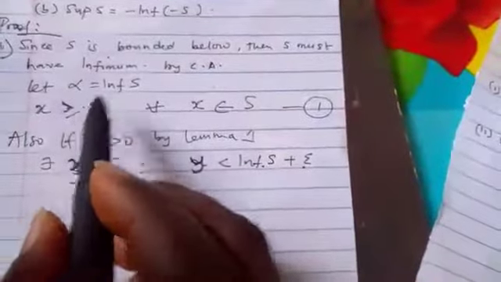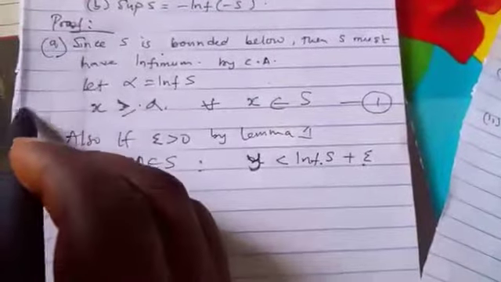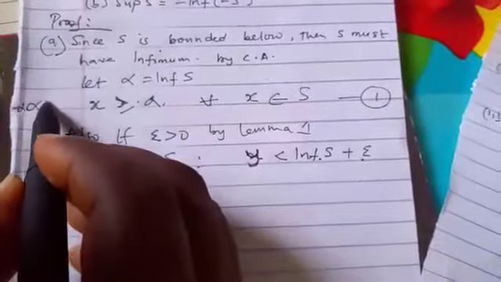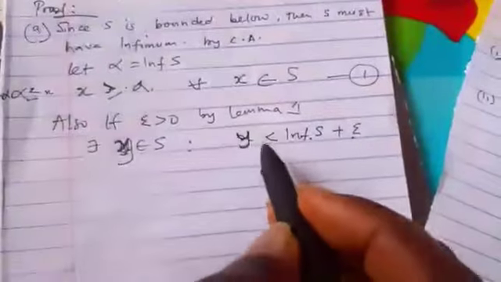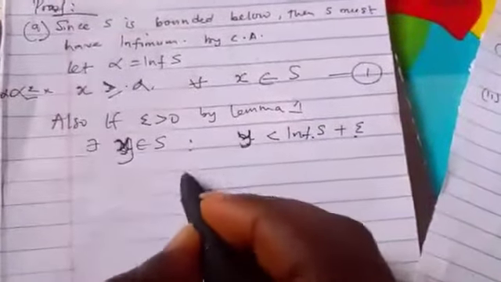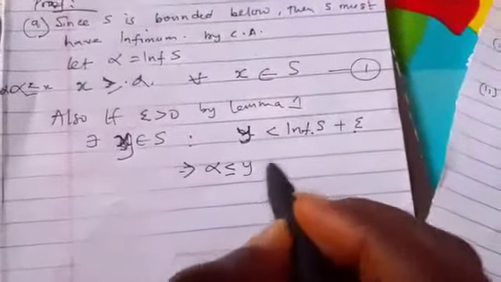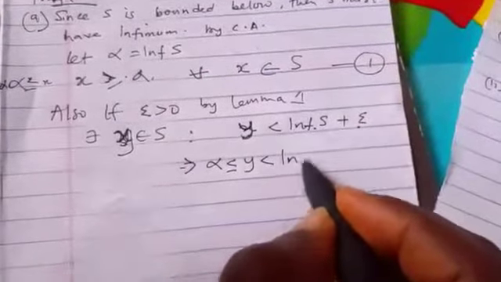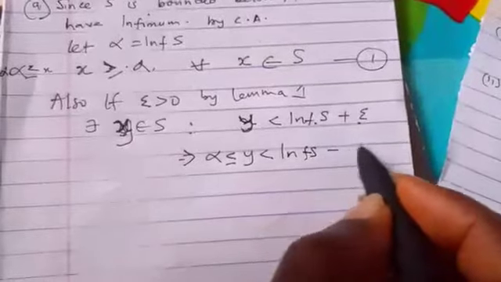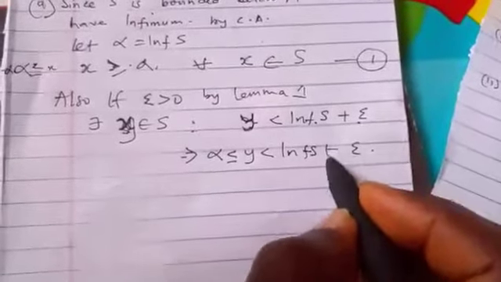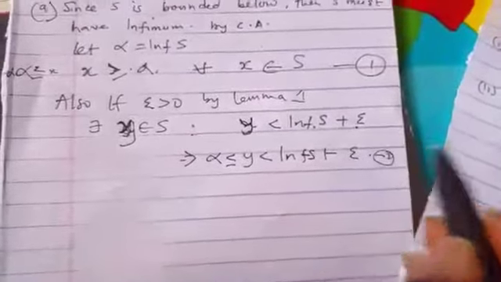That is from the theorem we have quoted there. Now here we will see that alpha is less than or equal to s. This implies that alpha is less than or equal to y, and our y is less than infimum of S plus epsilon. So that is equation 2.